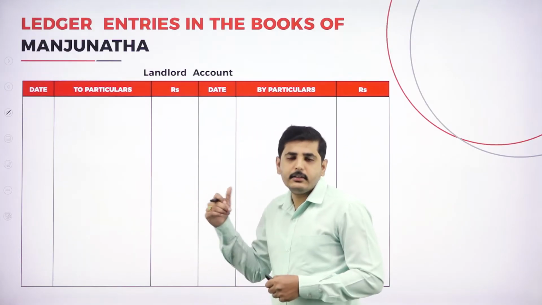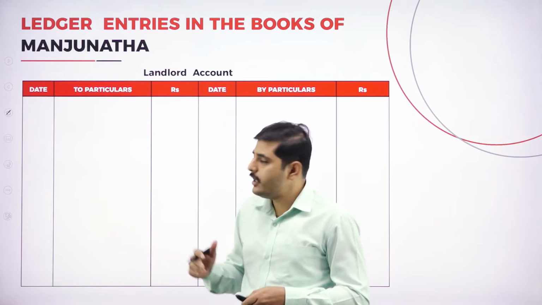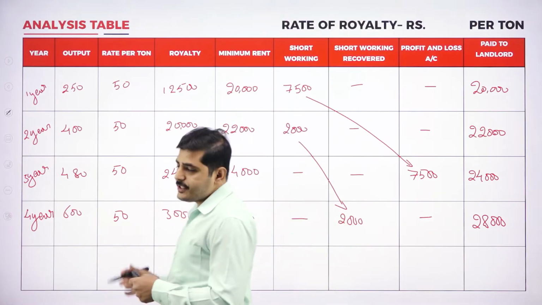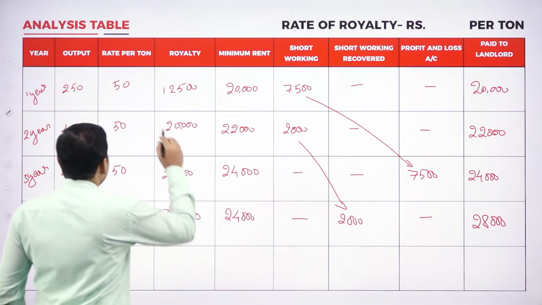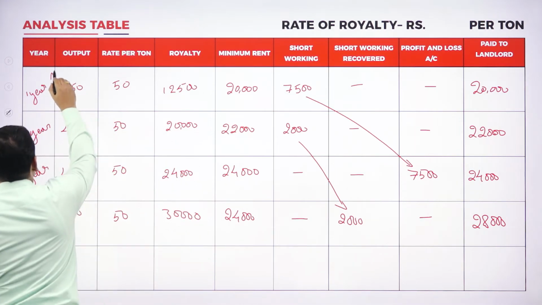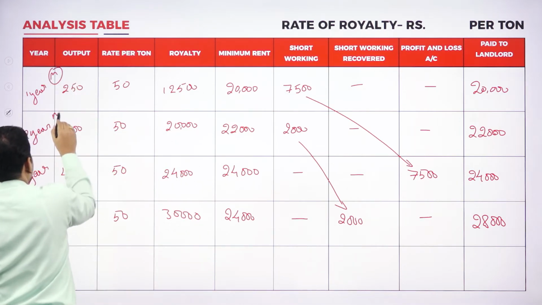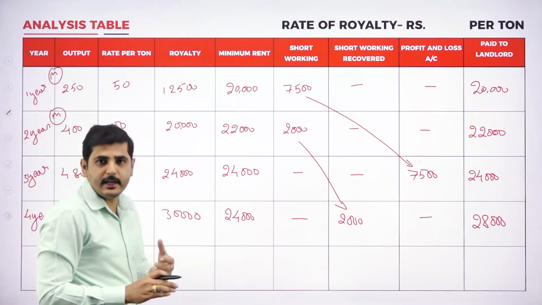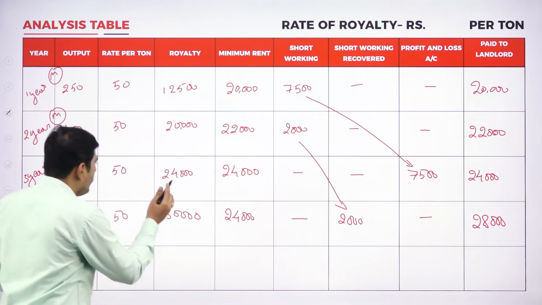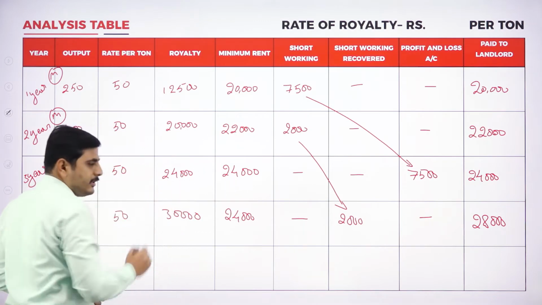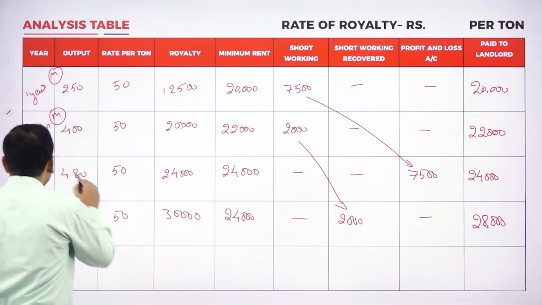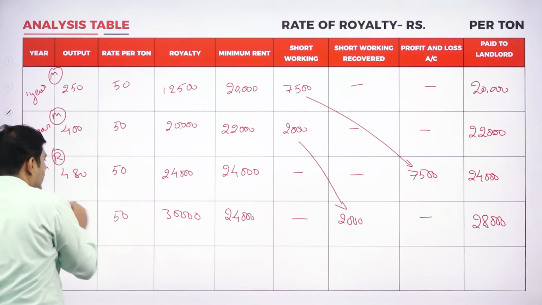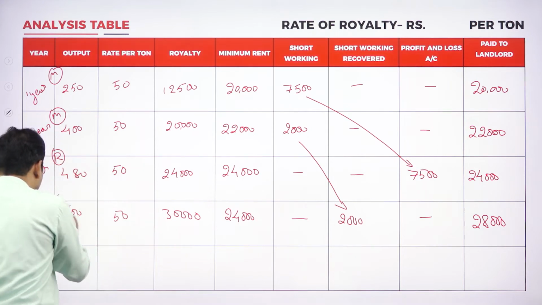What are the journal entries for the landlord account? Coming to the first year, in this year we are paying minimum rent. In the third year, when both are the same, it should be considered as royalty. Both minimum rent and short working are the same, so I am considering it as royalty. Here I am paying the royalty, and in the fourth year also we are paying royalty.